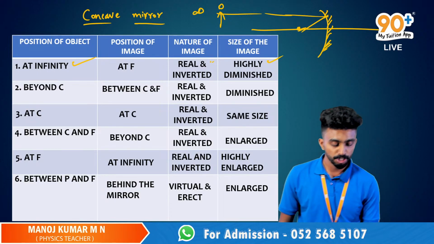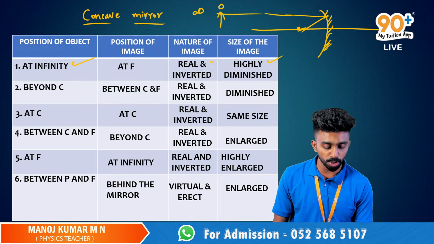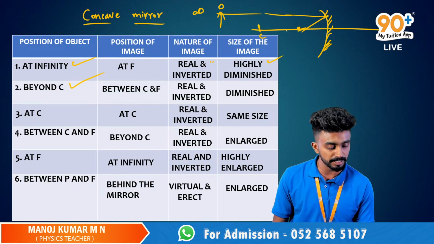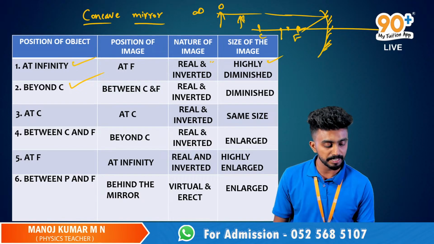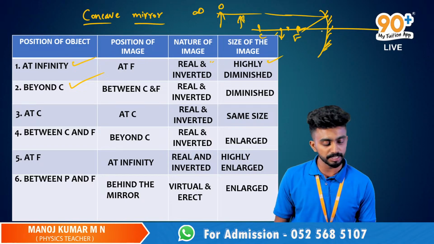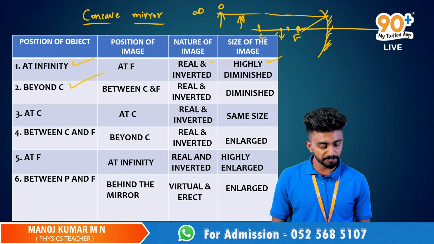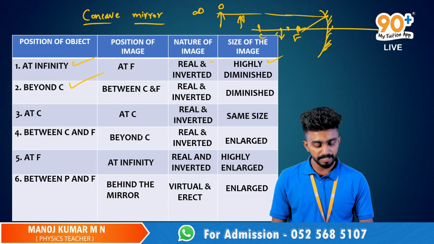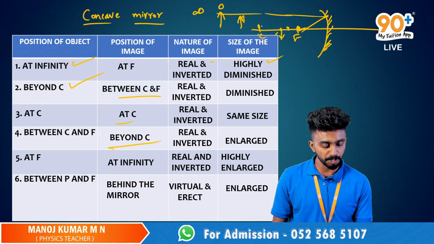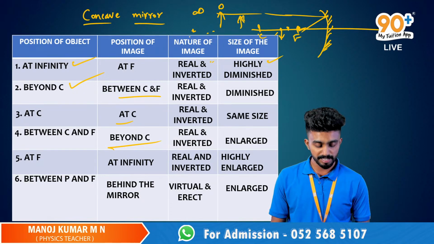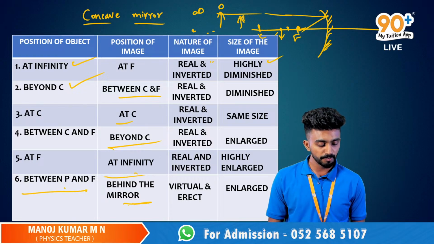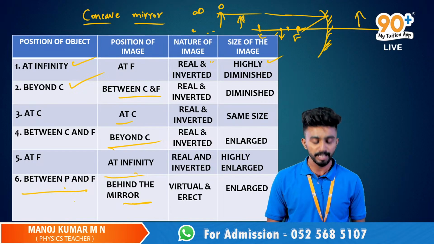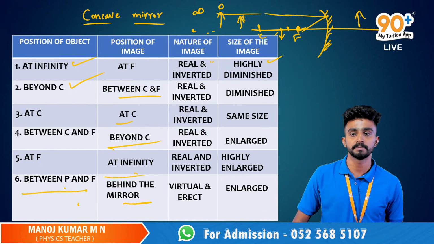Okay, got it? So Rihan, as we come closer, if I am keeping the object beyond C, imagine this is C and this is F, I am getting the image between C and F. As I come closer, what is happening? The image formation is getting away, right? At F, between C and F, at C, beyond C, and at infinity. And only in the last case, when the object is kept between P and F, we'll get the image behind the mirror. Only in this case, I'm getting the image behind the mirror.